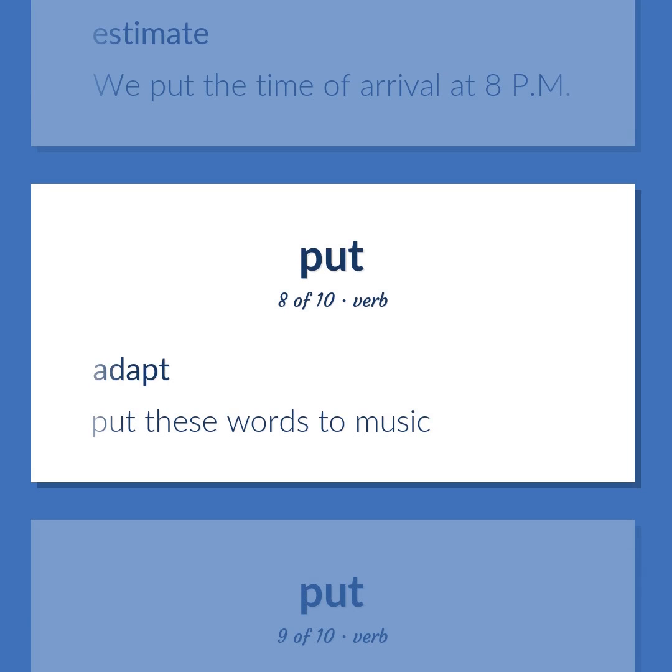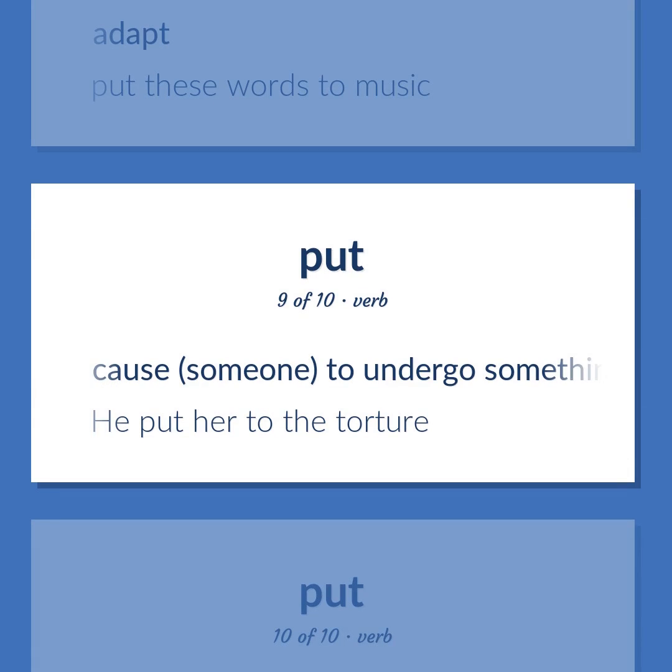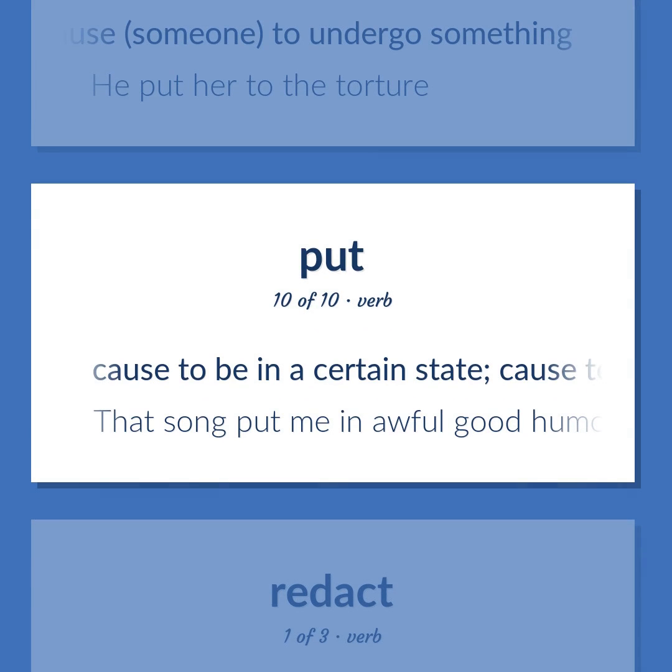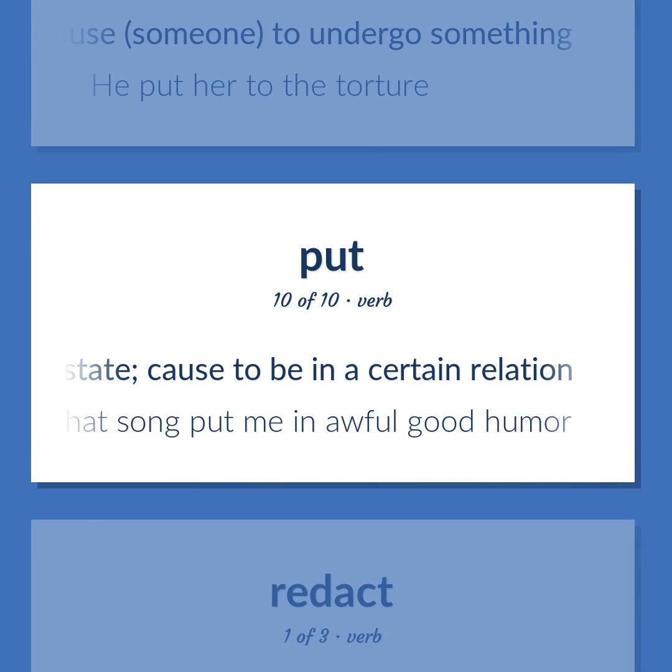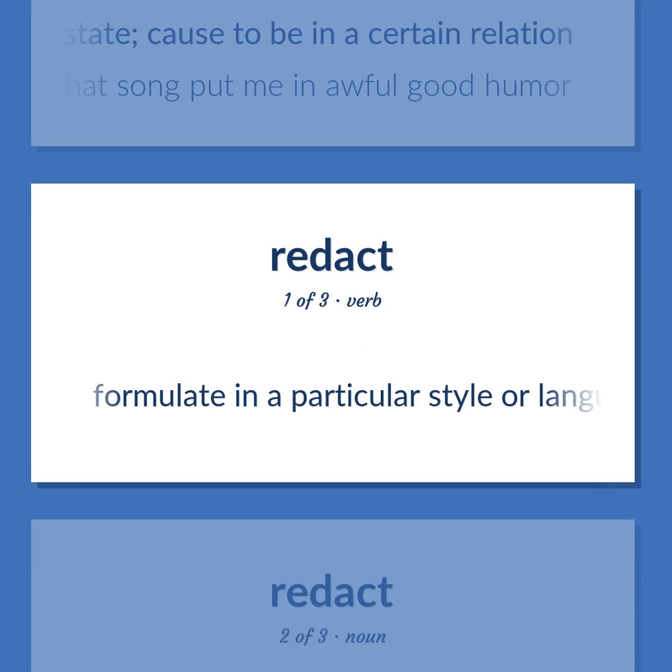Adapt. Put these words to music. Cause someone to undergo something. He put her to the torture. Cause to be in a certain state. Cause to be in a certain relation. That song put me in awful good humor. Formulate in a particular style or language.